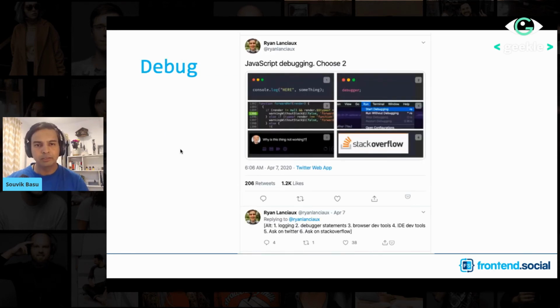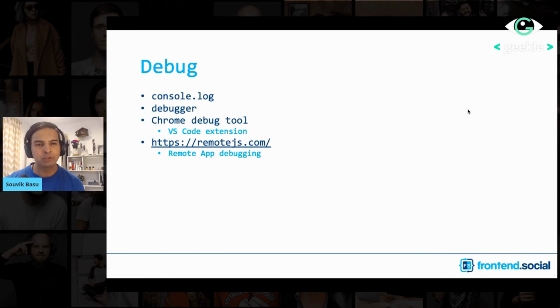Now coming to debugging, this is a good tweet that I saw once. This is pretty much how we debug our application. We generally start with console logs, or we try out the debugger statement, or we use the browser debug tool, or sometimes we use a Chrome dev extension. And if none of this works, then we try to post our question on Twitter, or even ask on Stack Overflow. So it's important to use the right tool for debugging. Definitely try out the Chrome debug tool.